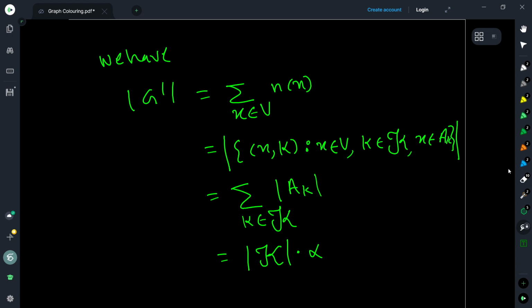So the maximum independent set size is actually equal to alpha for G dash also, and hence we cannot use more than alpha vertices in a color class, and the number of vertices is order of script K times alpha. Each color cannot be used more than alpha times. So therefore, we need at least cardinality of script K colors to color the graph, right?